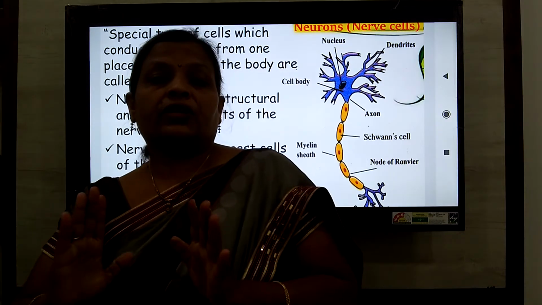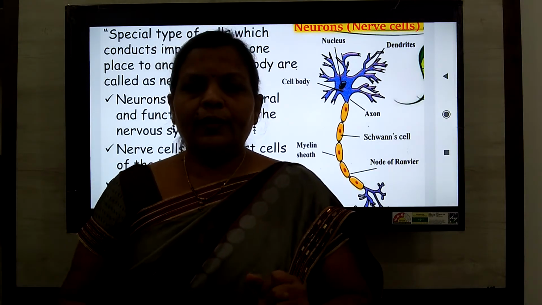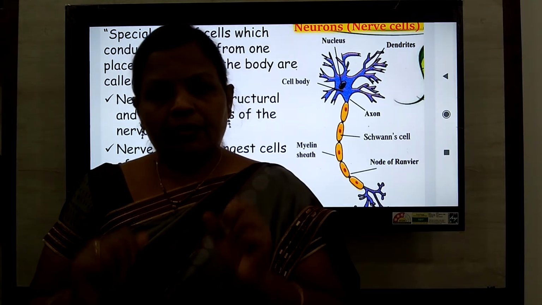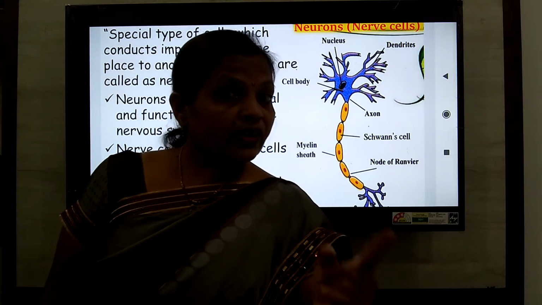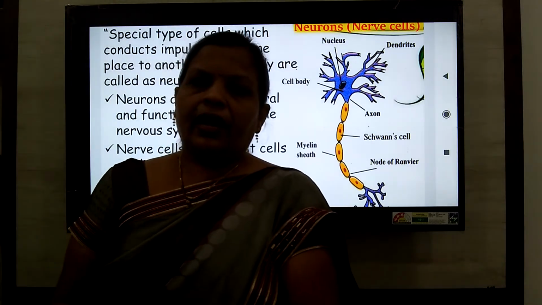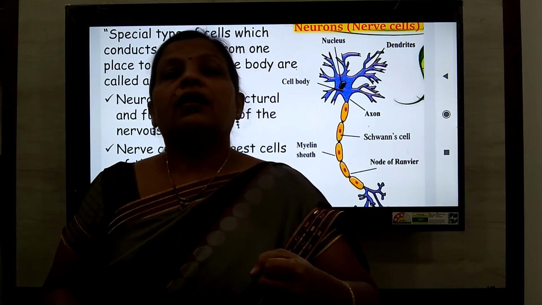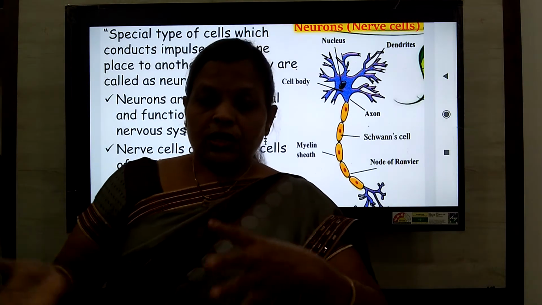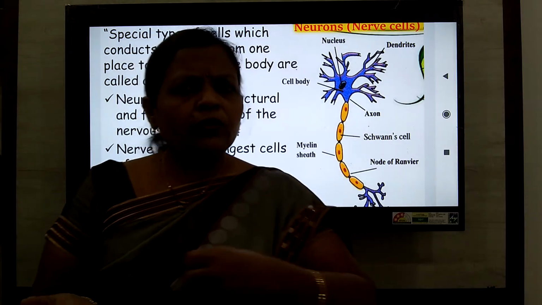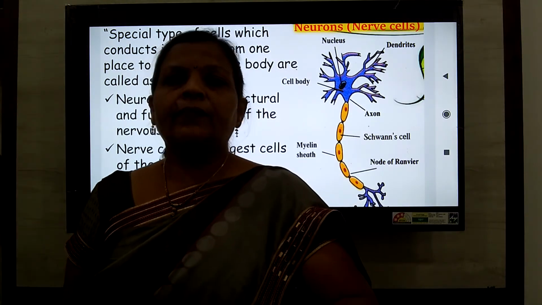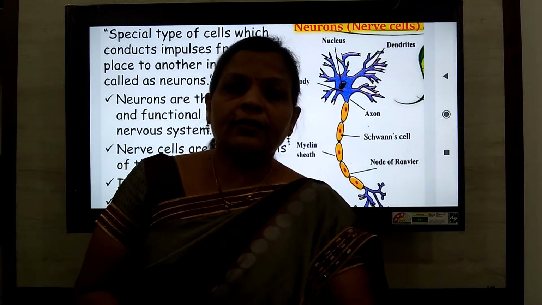We take our hand back, right? Taking the hand back means our muscles or muscular tissues are working here. These are the effector organs, and we take our hands away from that container. This message, that we should put our hands away from that container, is sent with the help of another type of neuron, the motor neuron.